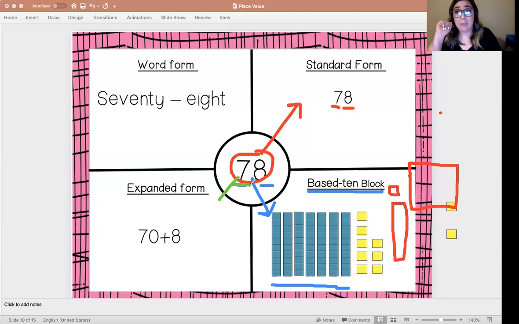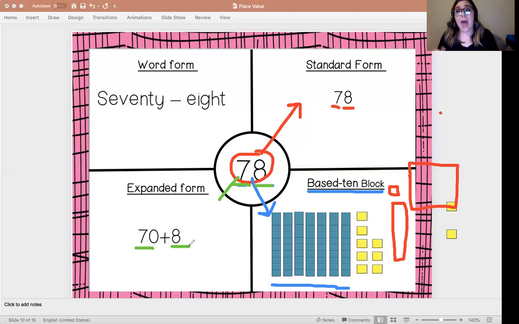If I count by tens 7 times, 10, 20, 30, 40, 50, 60, 70, that tells me I have 70. My 7 rods equals 70. My 8 units equal 8. So 78 is 70 plus 8. Expanded form, you're writing that number sentence.